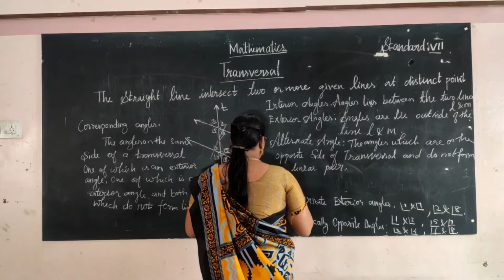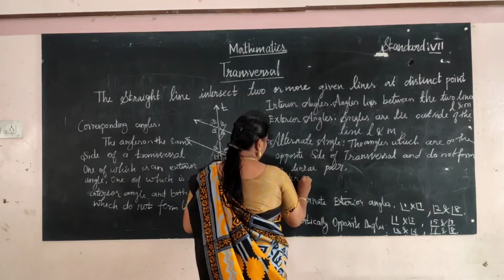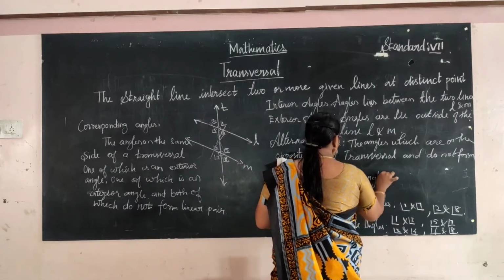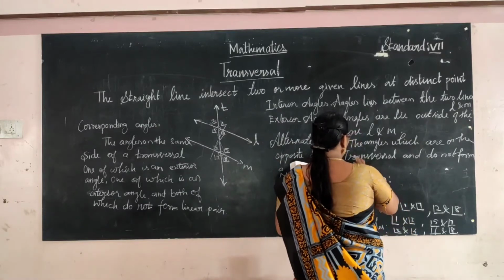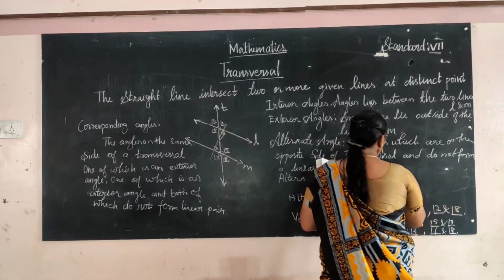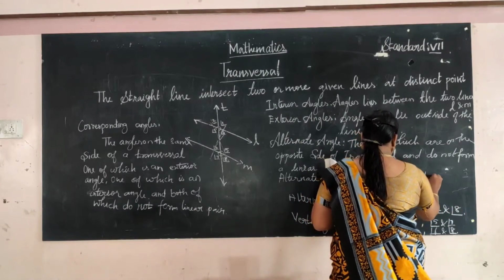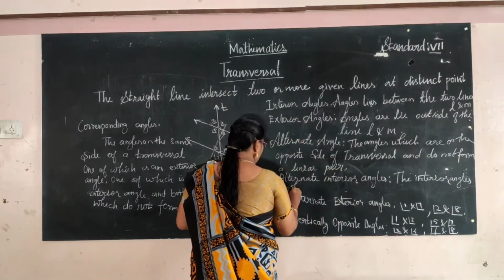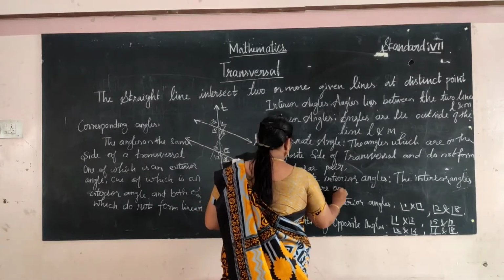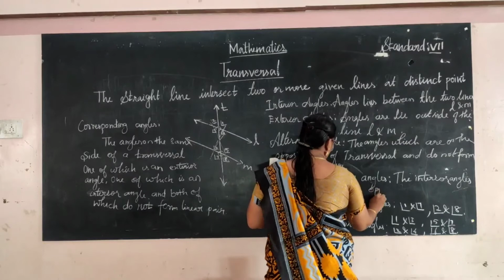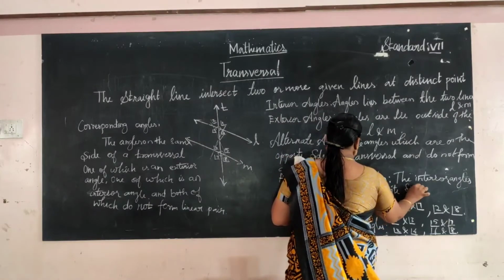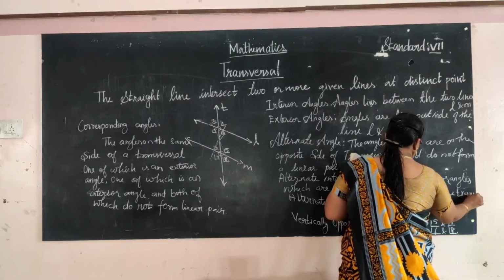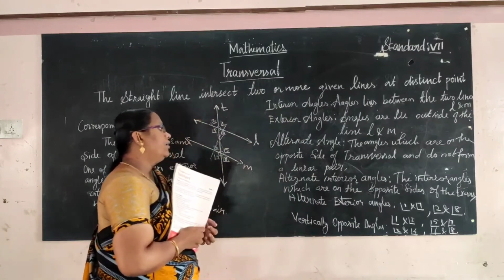And next, alternate interior angles. The interior angles which are on the opposite side of the transversal and also do not form a linear pair.